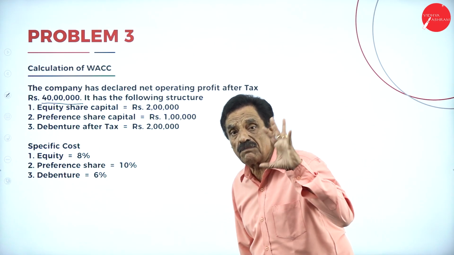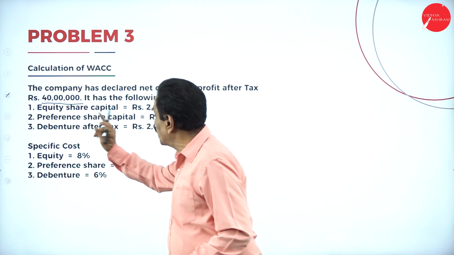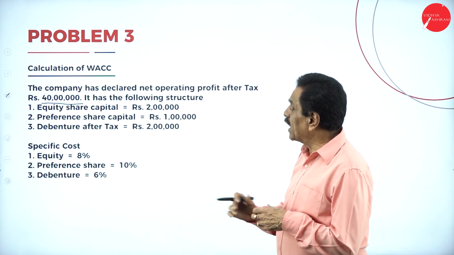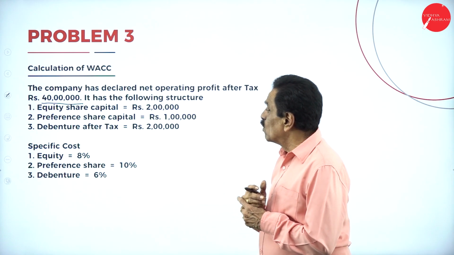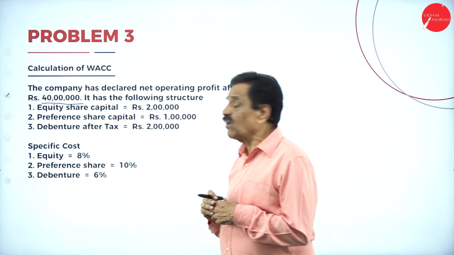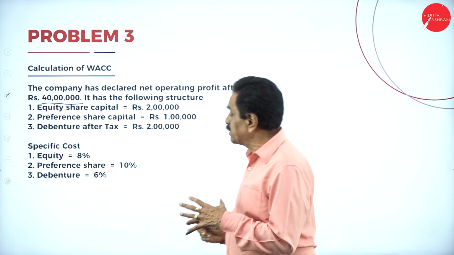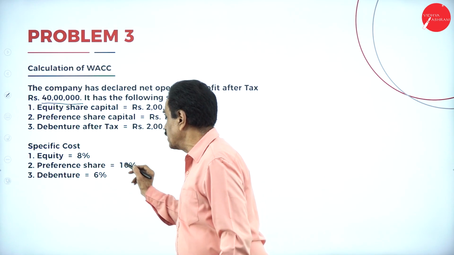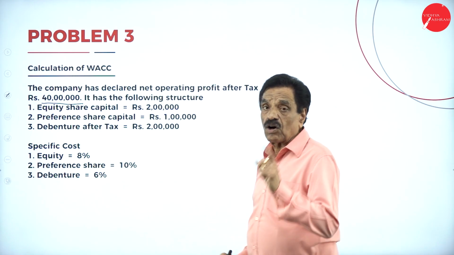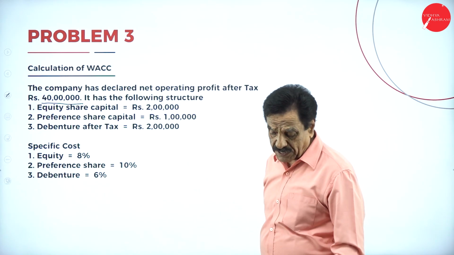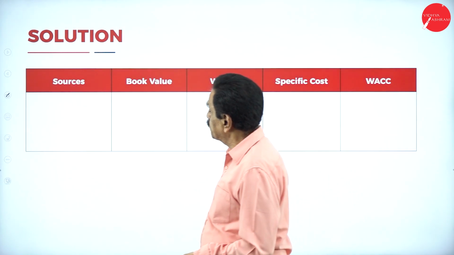So what's the total profit you have got? About 40 lakh you have got. The company has a capital structure of 2 lakh in the form of equity, 1 lakh in the form of preference share, 2 lakh in the form of debenture. Specific cost means equity is 8%, preference 10%, debenture 6%. I will explain now.